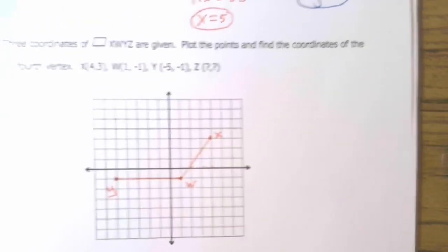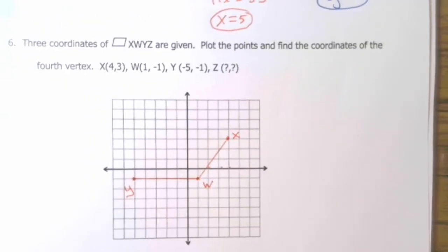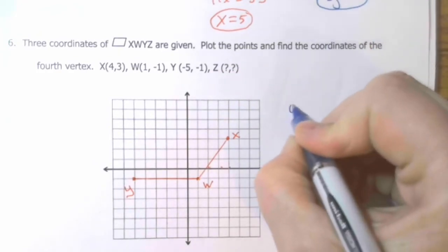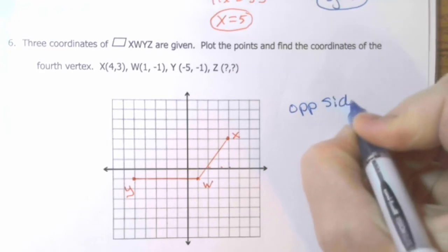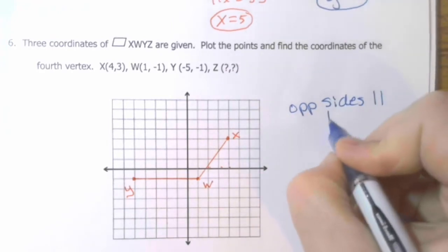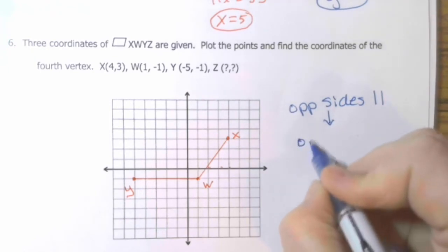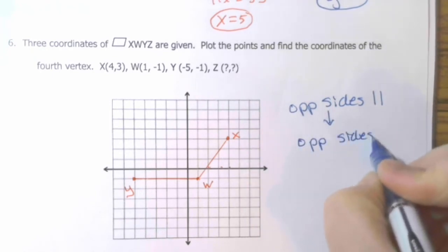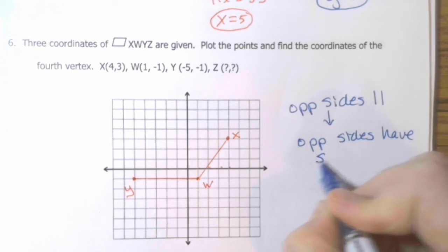Okay, so what they want to see here is if you understand that opposite sides are parallel if it's a parallelogram, which means opposite sides have the same slope.